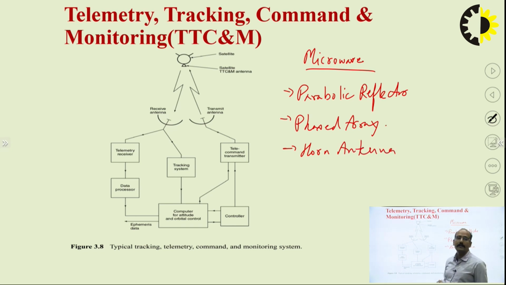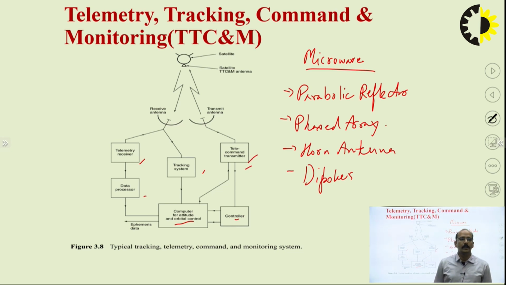These all are the various antennas and dipole antenna. These all are the antennas which are used by the satellite communication. Then the same telemetry receiver, here tracking system, data processor, and this is the computer for attitude and orbit control, and it is creating the data which is going to create the command, and telecommand transmitter is going to transmit